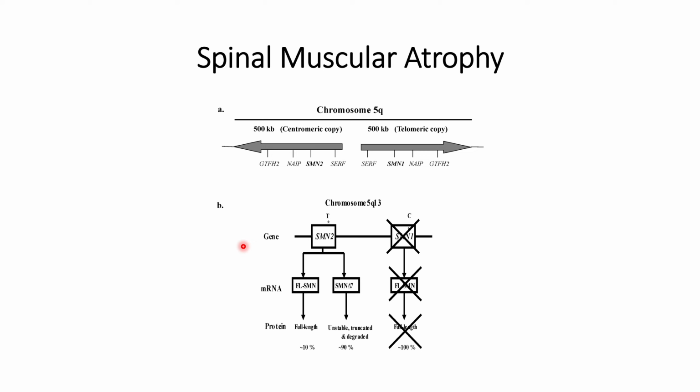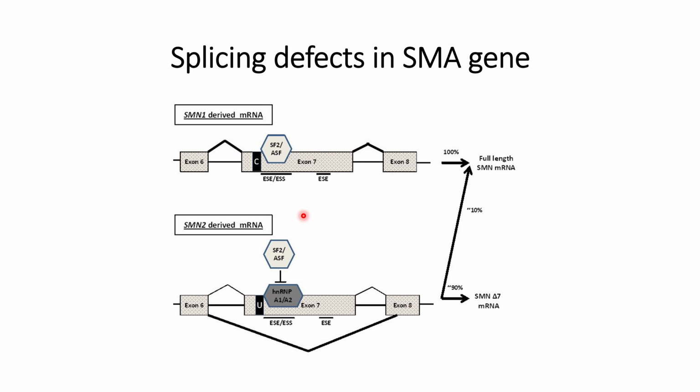Let us understand in some detail the differences between the SMN2 and SMN1 genes. This is the SMN1 gene that is responsible for survival of motor neurons. In exon 7, at the sixth base, C is present, so it will promote exon splicing.